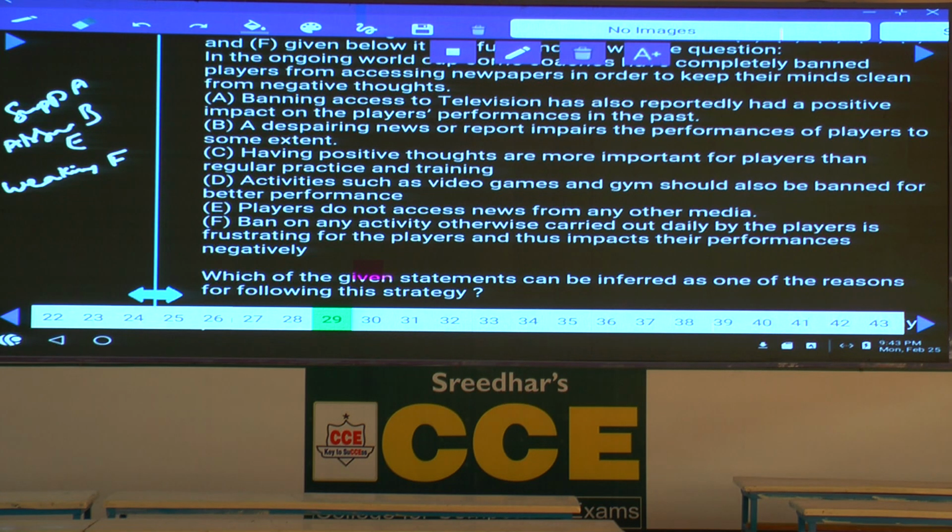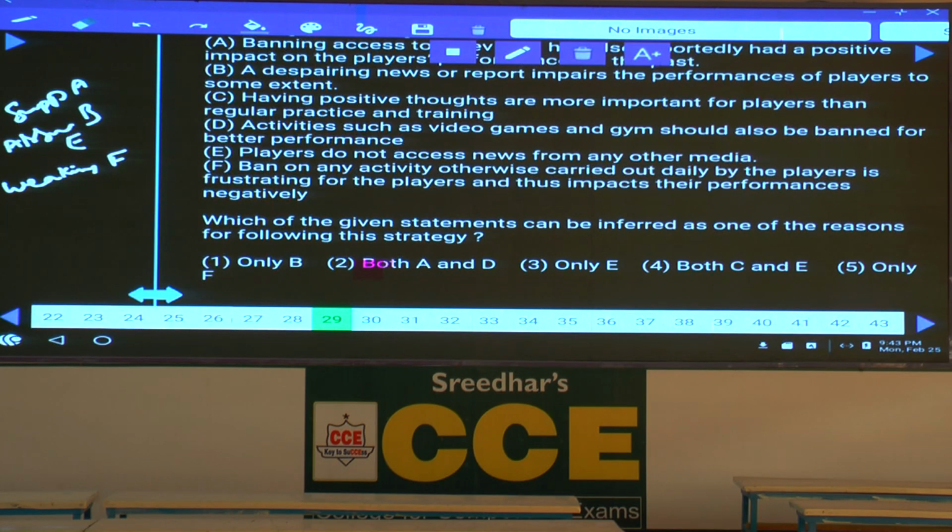All these are different consequences. Then let us go through the questions now. Which of the given statements can be inferred? Yes, tell me which of the following can be inferred here? A can be inferred, isn't it?